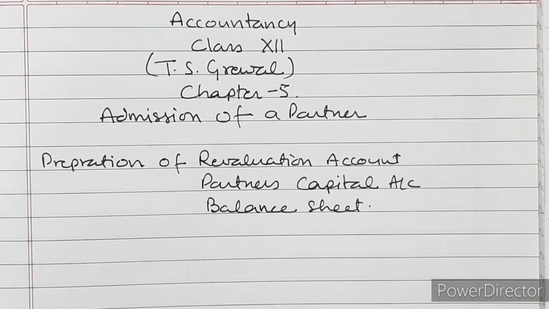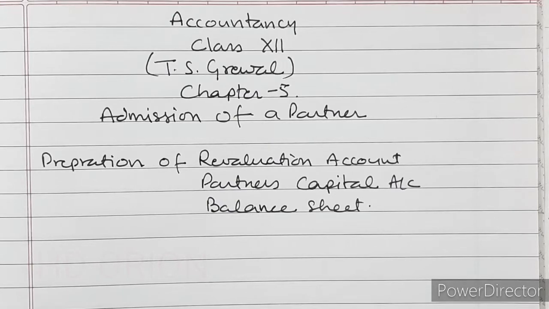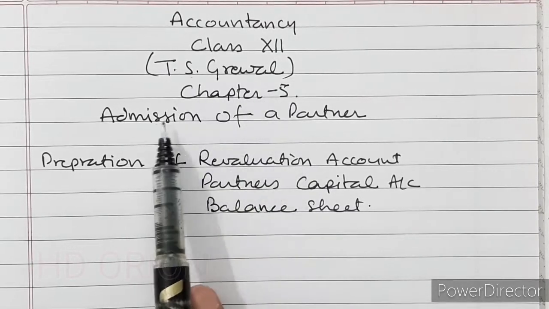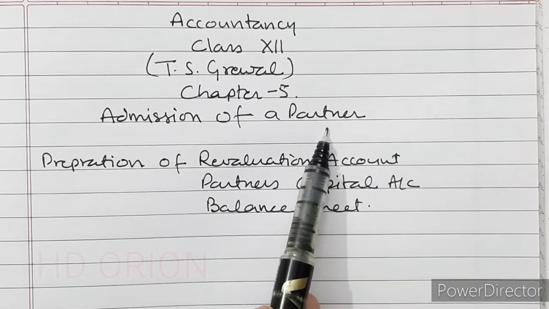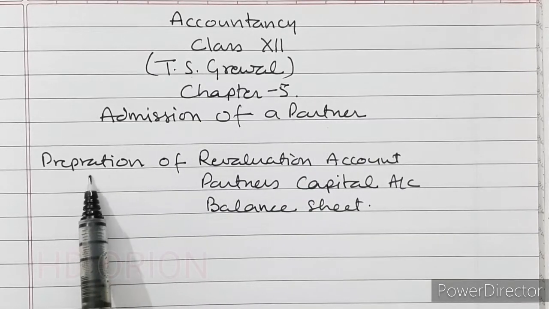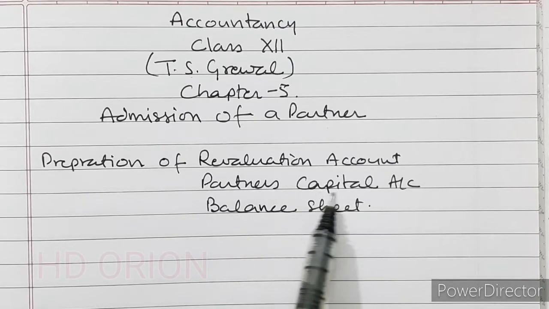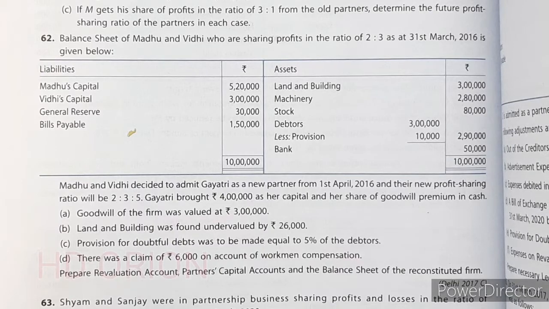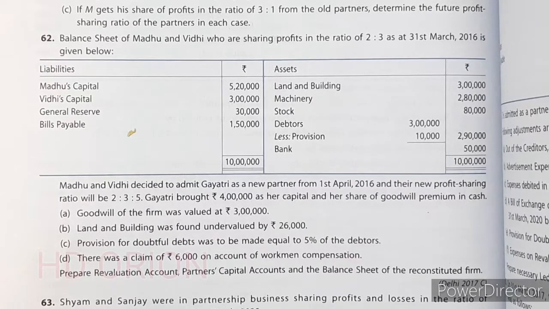We are studying accounting for partnership firms for class 12th, T.S. Grewal textbook, chapter 5, admission of a partner. Today we will discuss preparation of revaluation account, partners' capital account and balance sheet. Let us see question number 62.